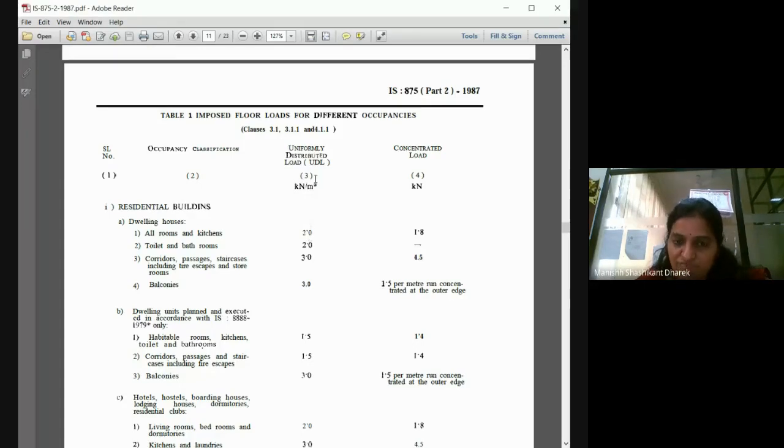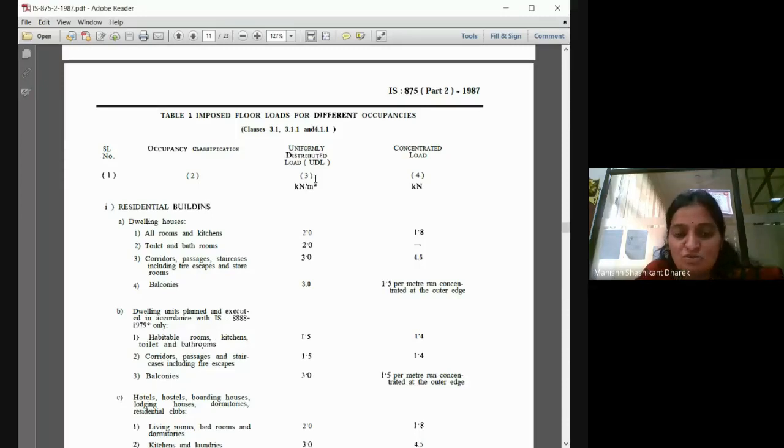For every 1 meter square, we consider 2 kilonewton. If it is considered as a point load, then it is 1.8 kilonewton. Toilet and bathroom are also the same. But corridors, passages and staircases are different. That is 3 kilonewton.